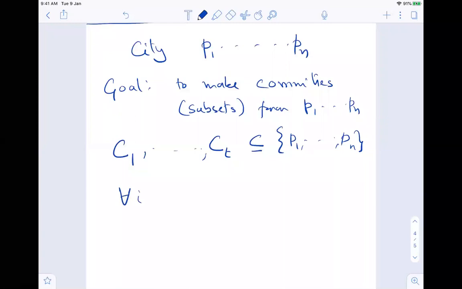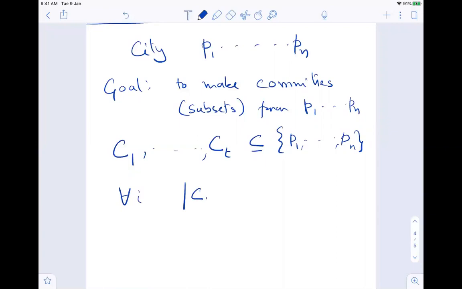First of all, it has to ensure that the committees can vote and there is a clear majority. The rule is that for every committee, the number of people in each committee must be odd. It can be 1 also, but it has to be odd: 1, 3, 5, whatever.